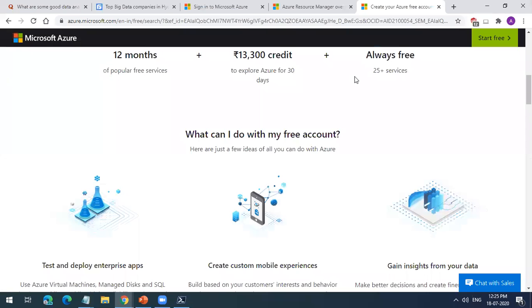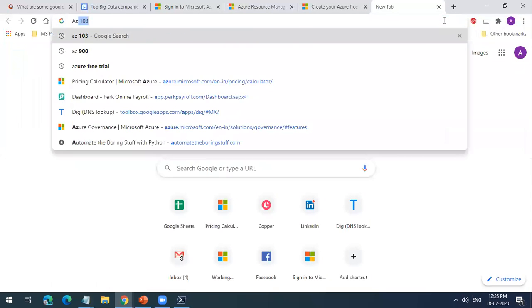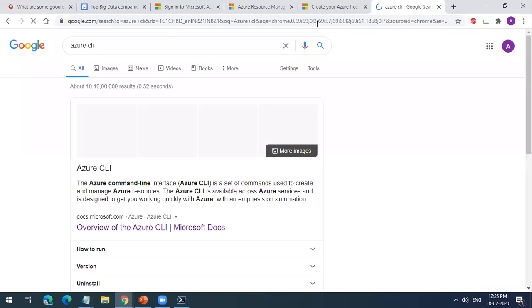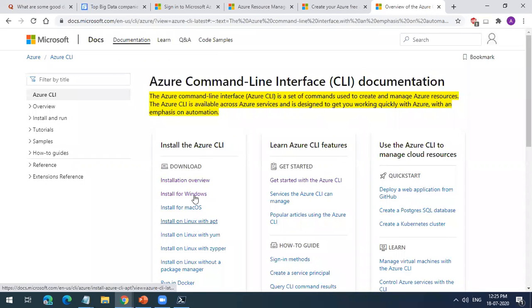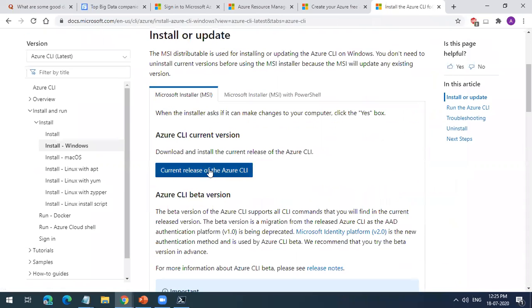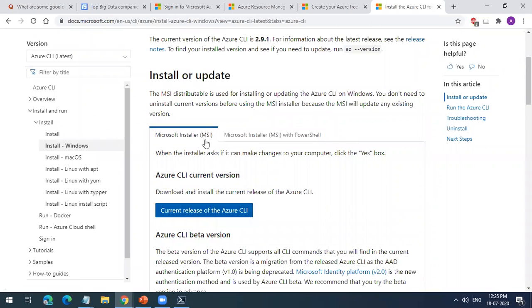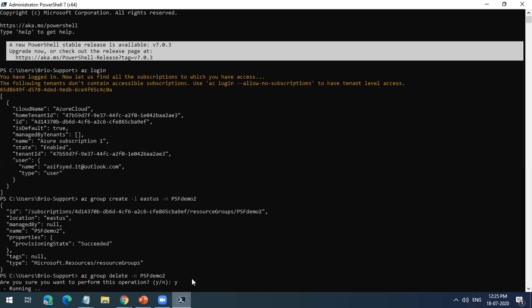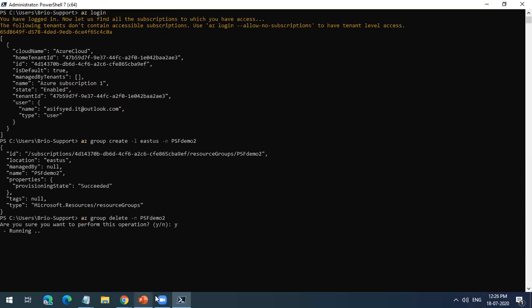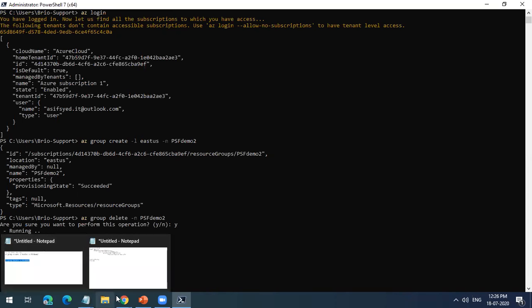So how can you guys learn about this? You just type in Azure CLI, go to the overview documents, and install it for whatever machine you are using. I am using Windows, so I can just go and install this. It will download the latest release, and you just run it. If I want to see the version, I think the latest version is 2.9. You can upgrade whenever you want.